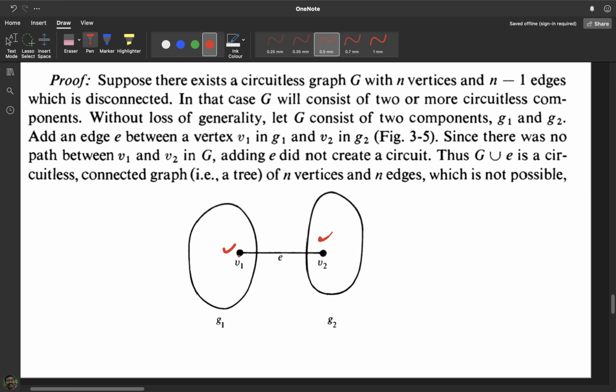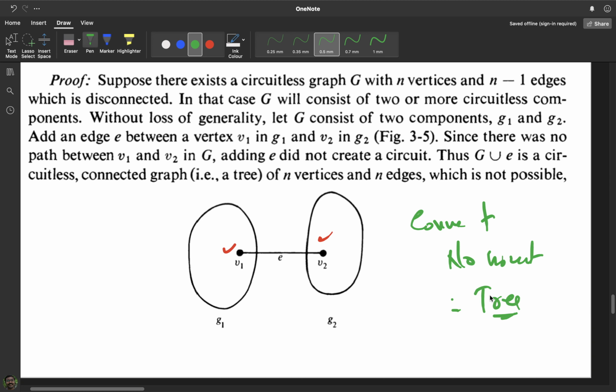Now E is a part of a circuit only if there is some alternate path between V1 and V2. Earlier there was no alternate path, so E cannot be part of a circuit. So even if you add this E, there are no circuits introduced into the graph. So this graph is now connected, plus it has no circuits. Okay, so what does it mean? Therefore it is a tree.